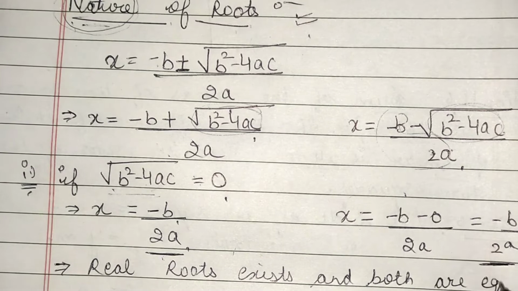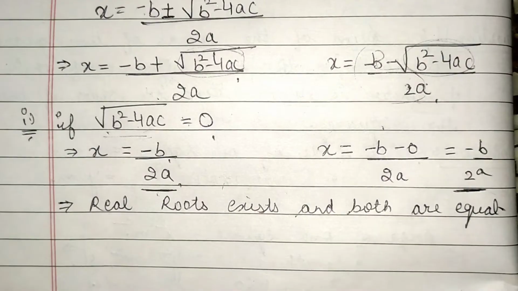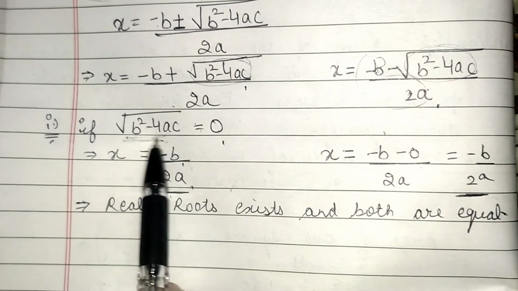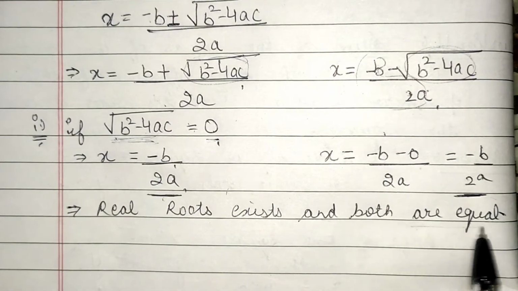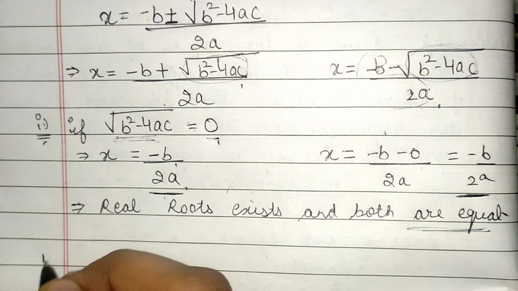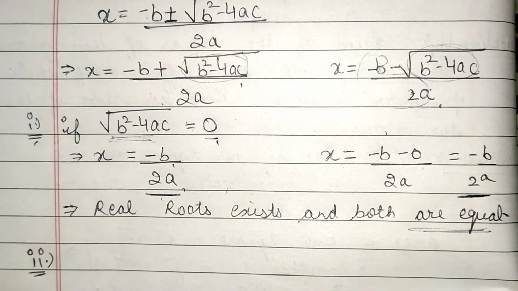Okay, so this is the first nature of the roots, that if b² - 4ac is equal to 0, then both the roots will be equal. So this is the first nature of roots we are calculating.